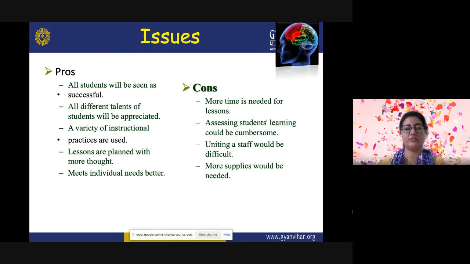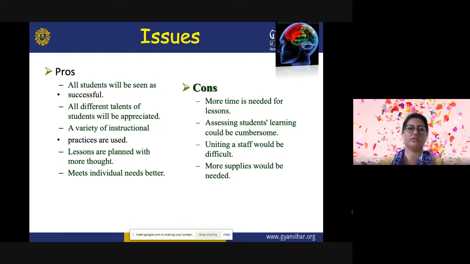A variety of instructional practices can be used by the teachers while preparing lessons. So lessons are planned in a more thoughtful manner. And we can say that by going through multiple intelligences, we can meet individual needs, the other criteria, the needs expected of the particular class in a better way. Then there are certain limitations also, like more time is needed for the preparation of the lesson, as we have to cater to every individual's need.